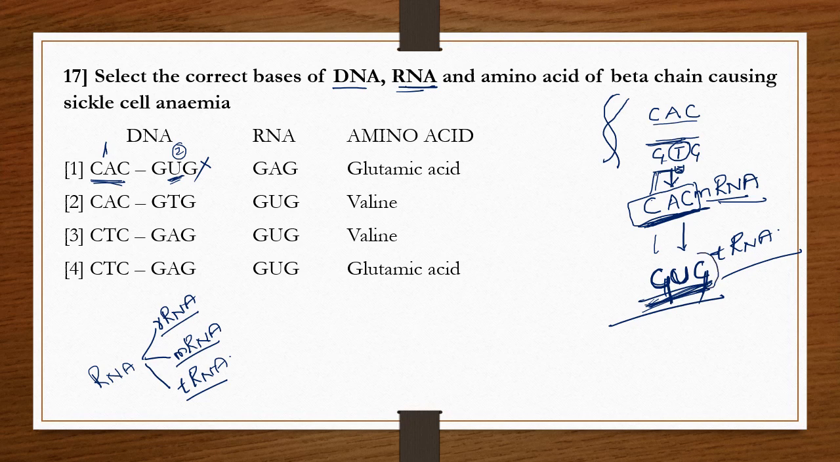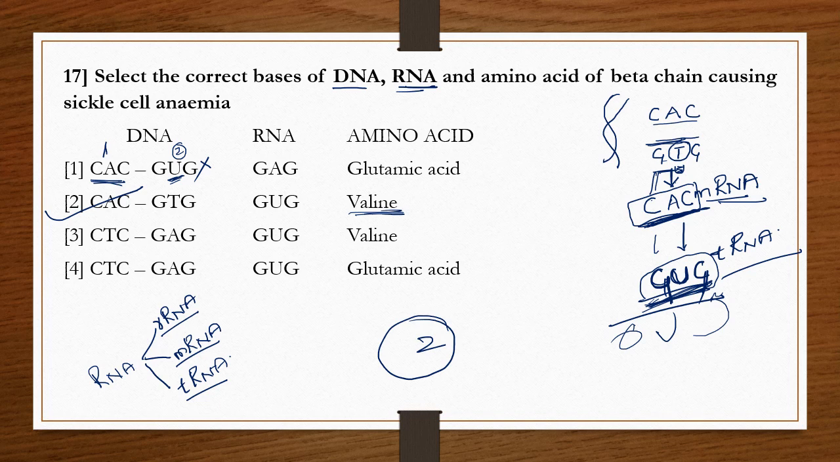So based on this GUG, the tRNA brings valine to the ribosomal RNA. So that codes for valine. Actually it needs to bring glutamic acid, but it will bring valine. So that's why this is the correct answer. So option 2 is the correct one.